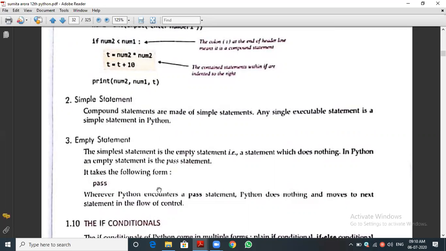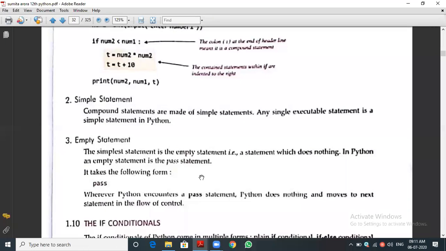For example, if a greater than b, and the condition is true, but you say, sir, I didn't set any action, then we can use pass. In the pass statement, if the condition is true it doesn't do anything, and if it fails the else part will do it. Or in the true part we can set some action. If the condition is false, then we can use pass. The pass is a statement used to do nothing. This is an empty statement. It is a special statement in Python. In C++ or Java there is no such statement. Only in Python this statement, pass, is there.